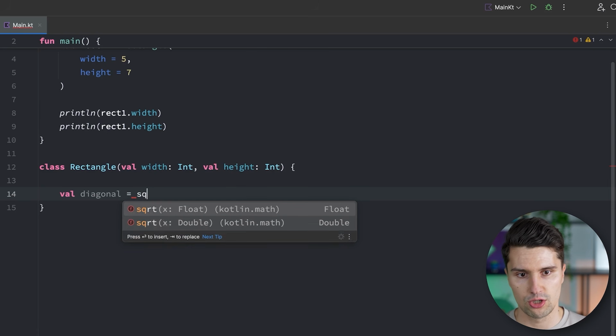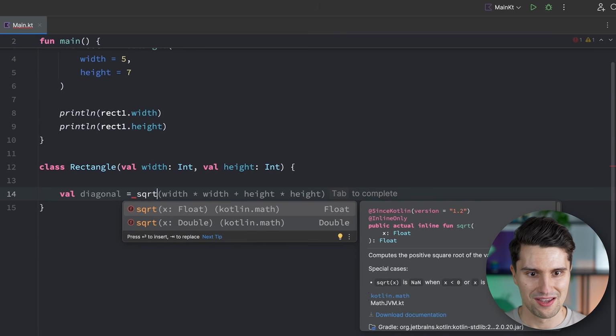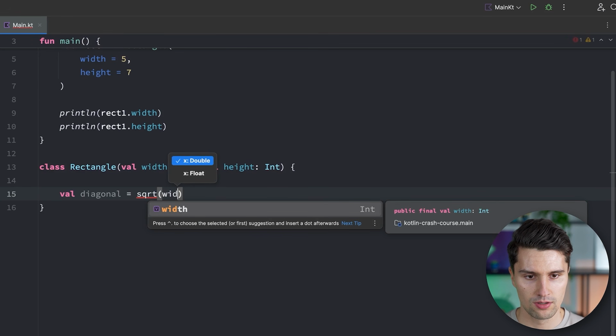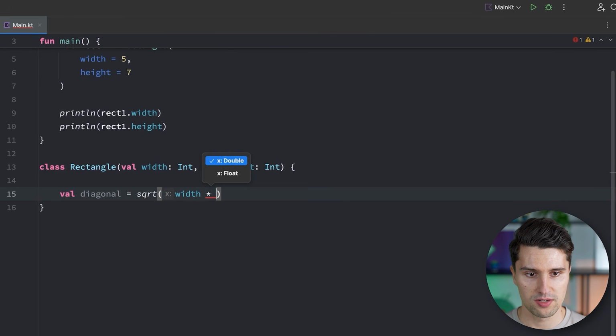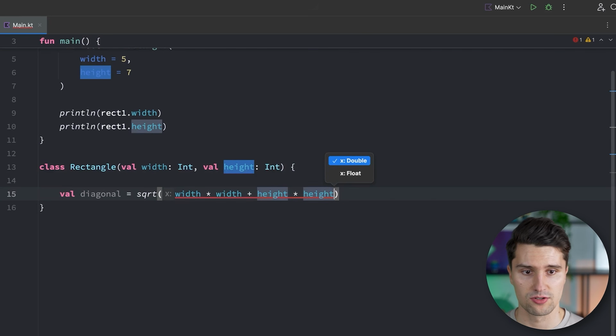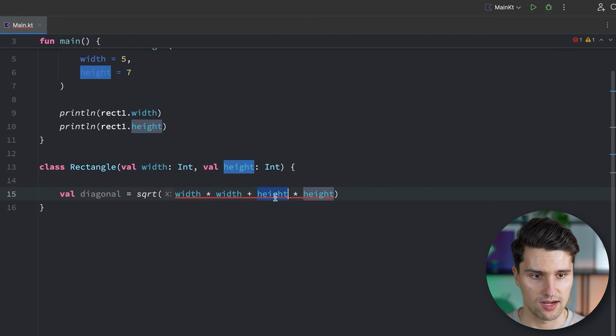So we say sqrt, that's the square root, a math formula now. I hope you were attentive in math. Then you will know this formula. And here we just say, we take the square root of width multiplied by width plus the height multiplied by height. So width squared plus height squared, taking the square root of that, is exactly the diagonal line length of this specific rectangle.